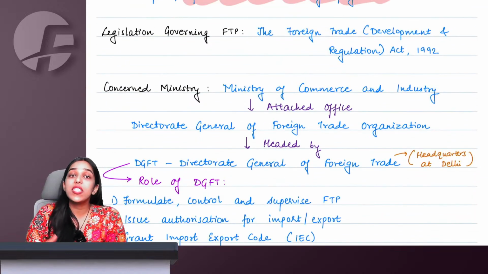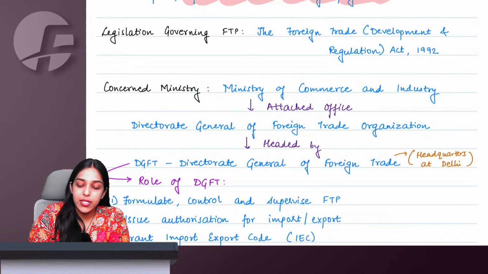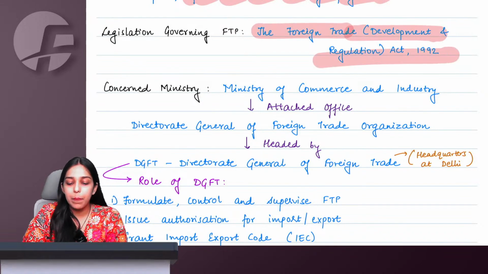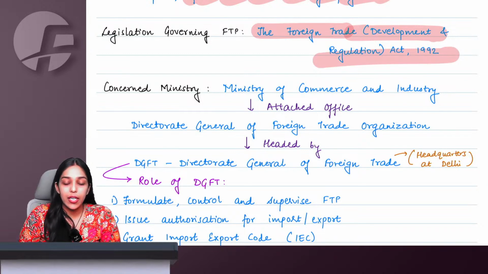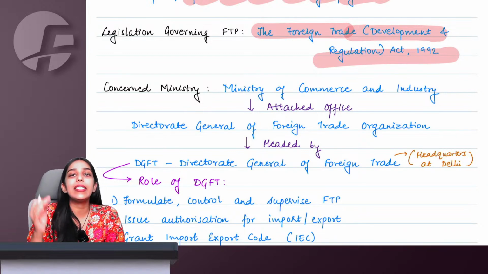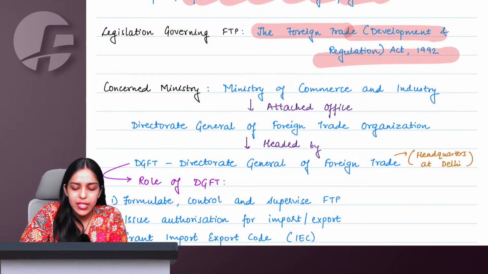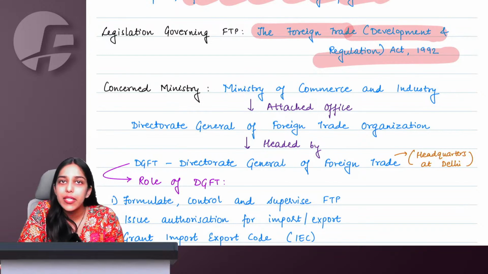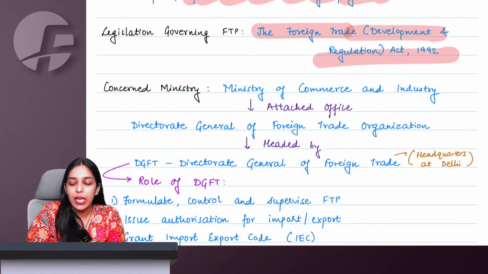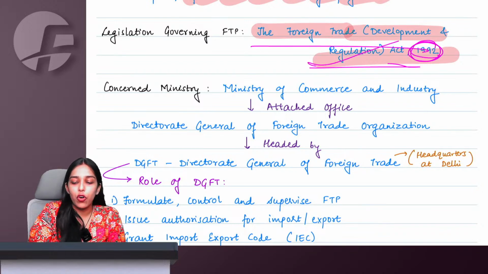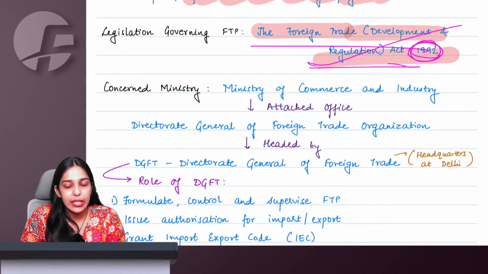Okay, ma'am. Which is the legislation governing the foreign trade policy? It is the Foreign Trade Development and Regulation Act 1992. Now we know in 1991, privatization, globalization and liberalization were implemented in India. As a result of that, in 1992, we had the foreign trade policy implemented in India.